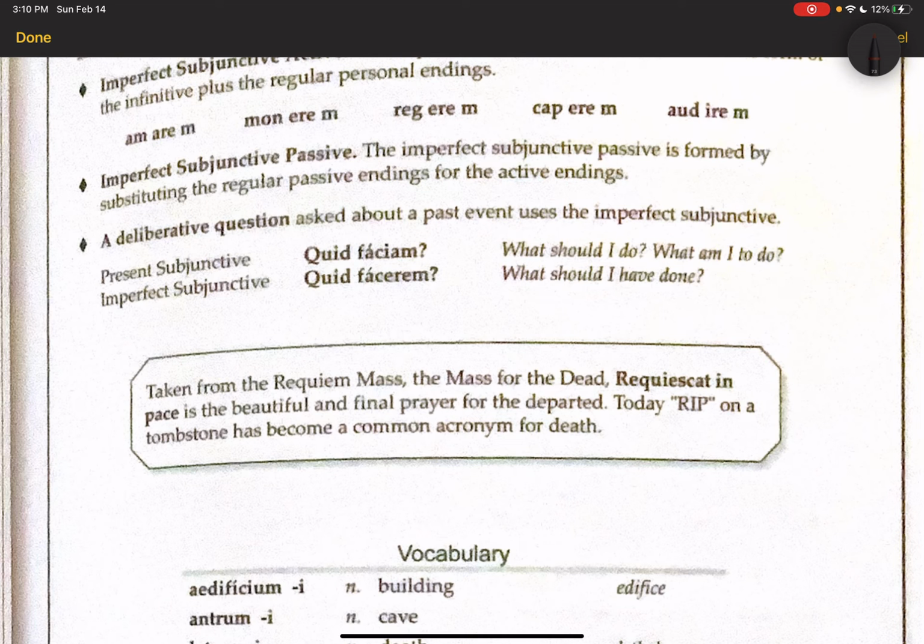And then we have the imperfect, which is what we're adding this week. Quid facerem. What should I have done? So that's when it's asked about a past event. And we use the imperfect subjunctive for that. All right.